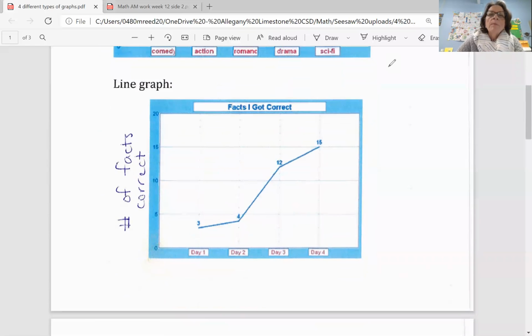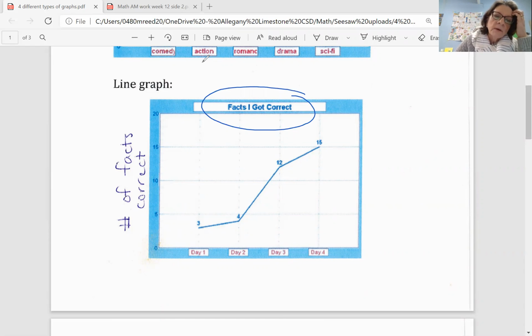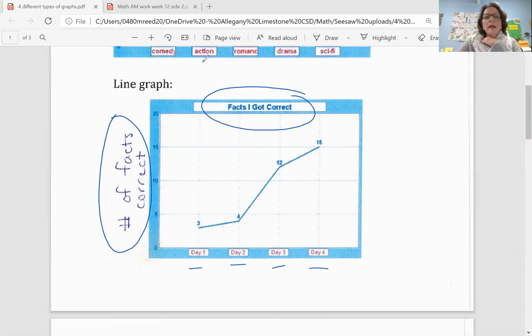Now, the next one we won't be doing a lot of work with, but you might see them. This is called a line graph, and it has lines in it. And so all graphs really have a title. So this is the facts I got correct. So this could be a third grader's graph on their math facts, their multiplication facts. And again, it still has the scale, and it has a label on that side of the scale, number of facts correct. And then here at the bottom, it's got labels day 1, day 2, day 3, day 4.